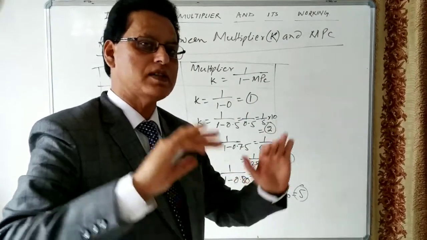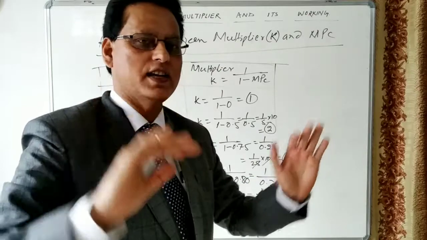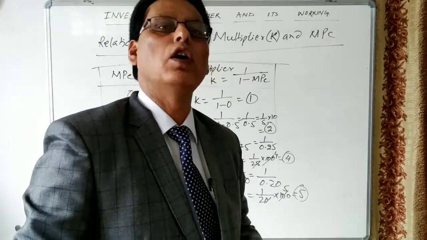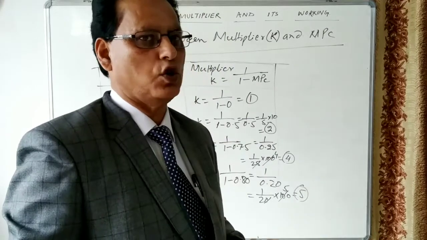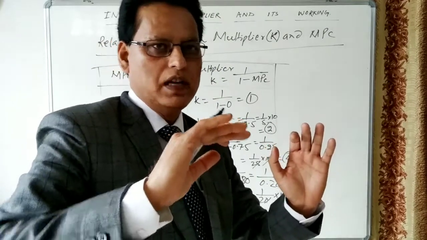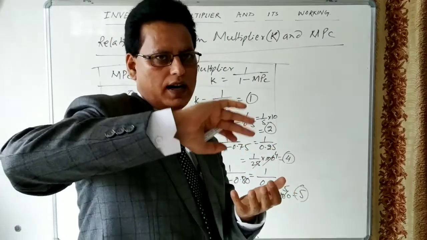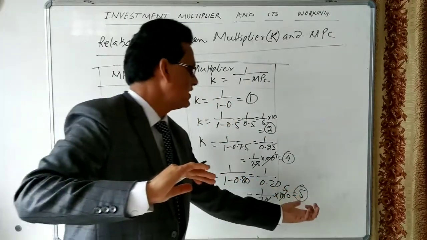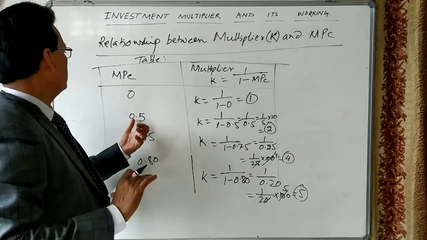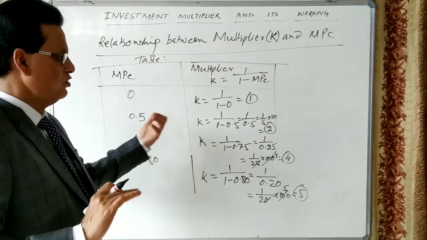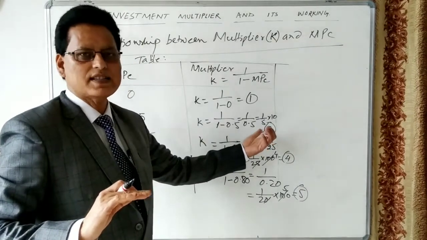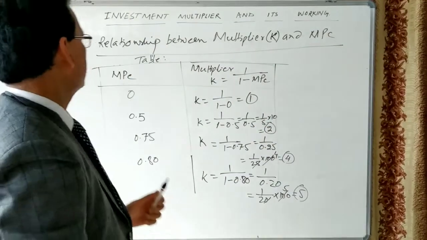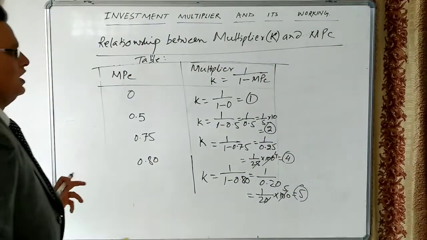If the marginal propensity to consume increases, then the multiplier, the increase in income, will also increase. At a higher level of marginal propensity to consume, the increase in income is more. At a low level of marginal propensity to consume, there will be less increase in the level of income. Let us see how this multiplier works in the economy.